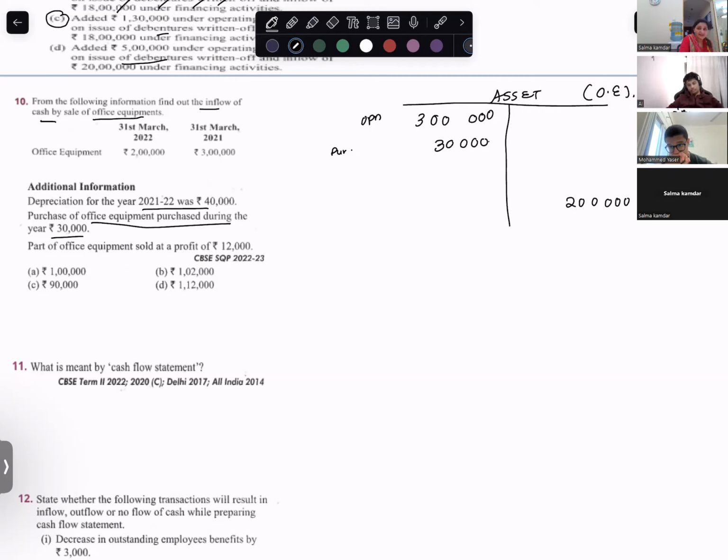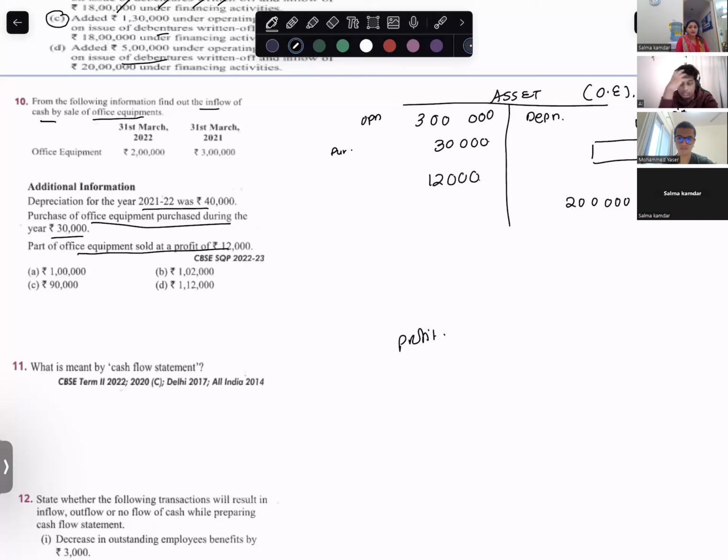They have not given me anything that is related to cost or anything. So if there is any depreciation for the year, I will write it again on the credit side. Now part of the office equipment is sold at a profit of 12,000. That means there is something that is sold and profit on sale is 12,000.